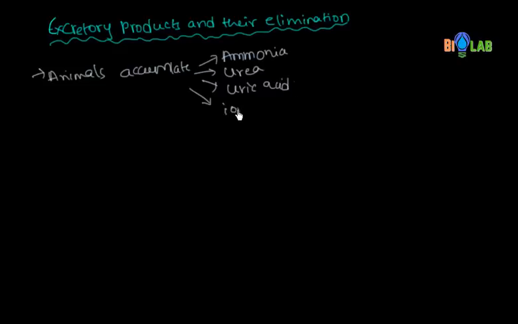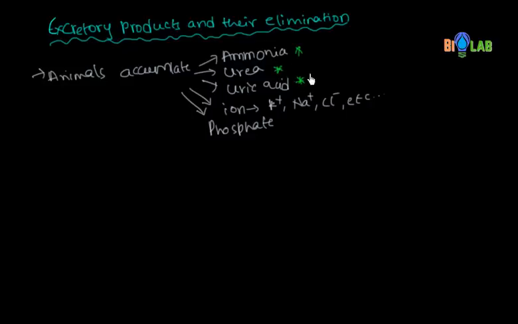Some ions like K plus, Na plus, Cl minus, etc. And also the phosphate, etc. These animals accumulate these all, but the things which are important for us are these three.